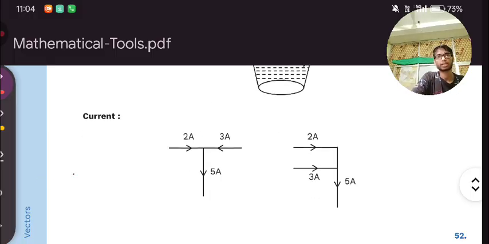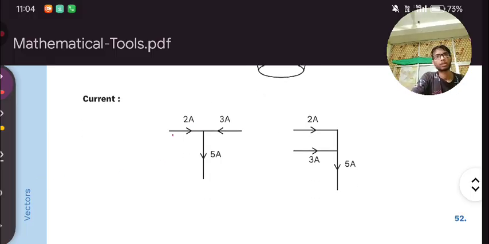Next we have current. 2 ampere in this direction, 3 ampere in this direction. Then from here it is going in this direction, which is 5 ampere. Both meet at this point, and in this direction it is going 5 ampere.